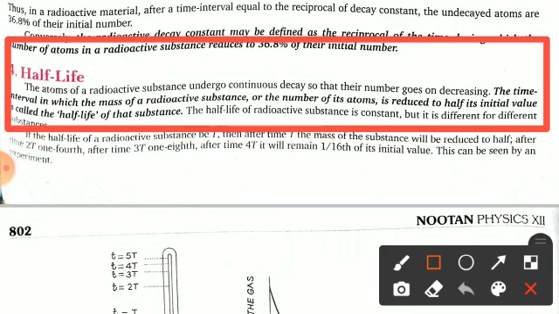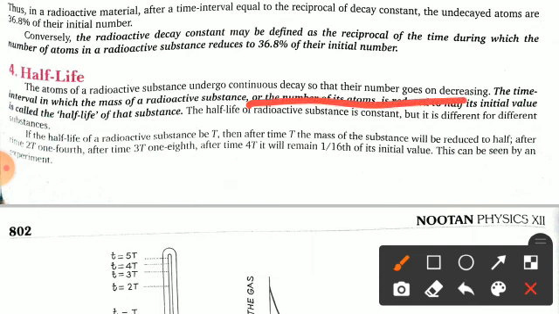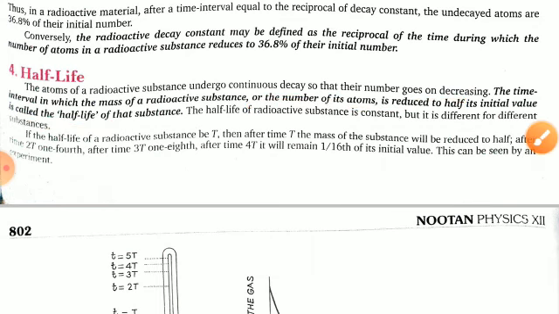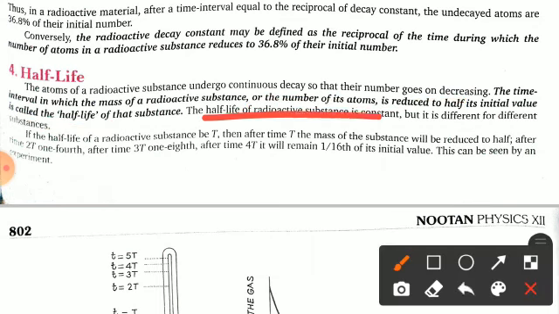What is half-life? The atoms of a radioactive substance undergo continuous decay so that their number goes on decreasing. The time interval in which the mass of the radioactive substance or the number of its atoms is reduced to half of its initial value is called the half-life of that substance. So this is the definition of half-life. Now the half-life of a radioactive substance is constant, but it is different for different substances.